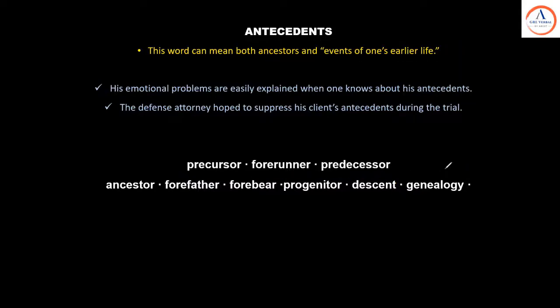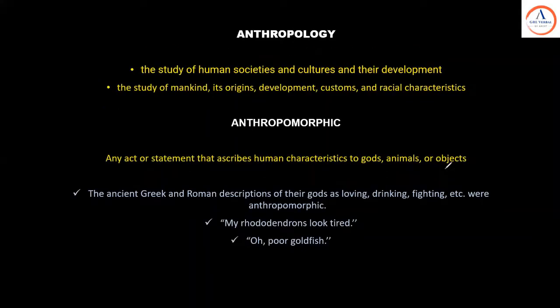Let's look at the next word. Next two words are anthropology and anthropomorphic. Anthropology, the study of human societies and cultures and their development. The study of mankind, its origin, the development, customs, and the racial characteristics is anthropology. Anthropomorphic means any act or statement that ascribes human characteristics to gods, animals, or objects.